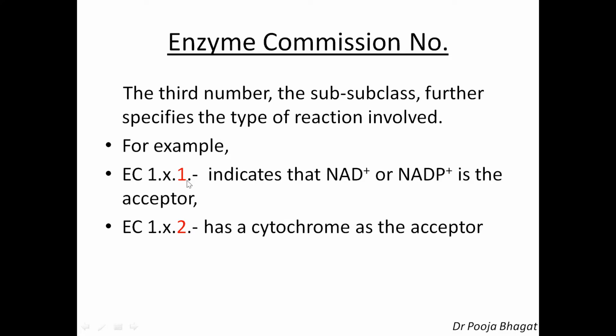If it is 1, it indicates that NAD positive, nicotinamide adenine dinucleotide, or NADP positive, nicotinamide adenine dinucleotide phosphate, these cofactors, are the acceptor. We have seen the donor in the second number; the third number tells which is the acceptor. So NAD positive or NADP positive is the acceptor. Then 2 means cytochrome is the acceptor. Accordingly, the third number specifies the type of reaction involved.